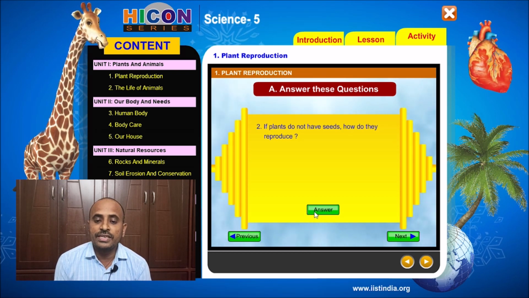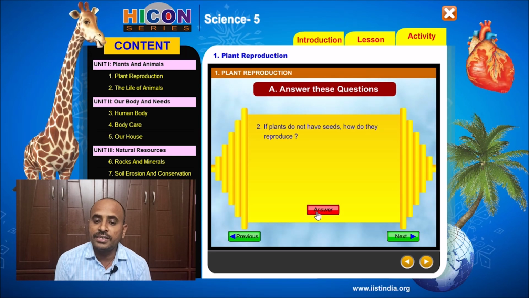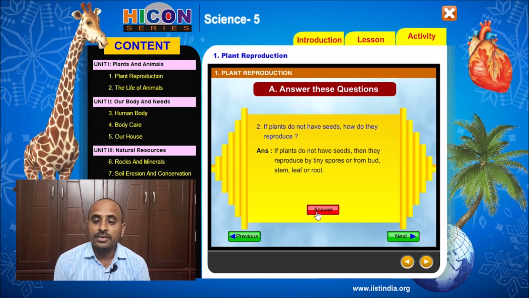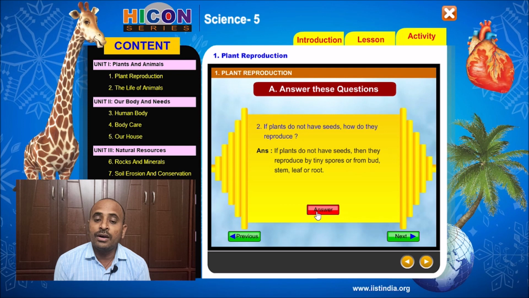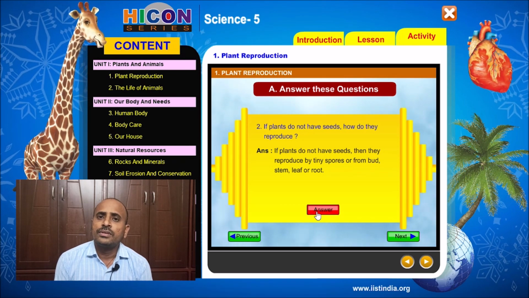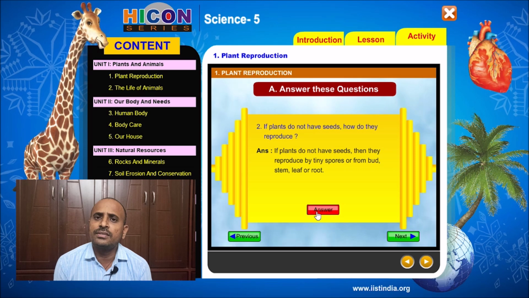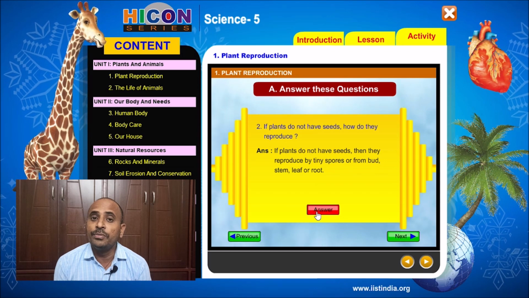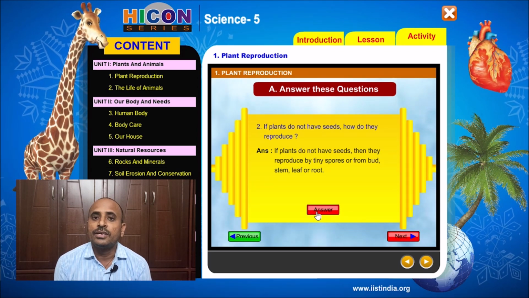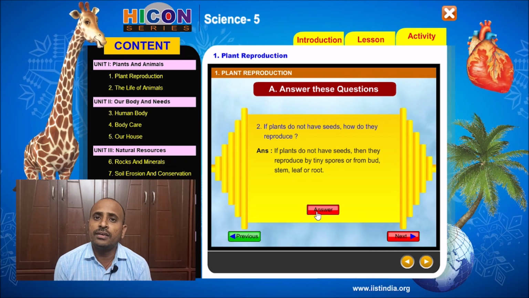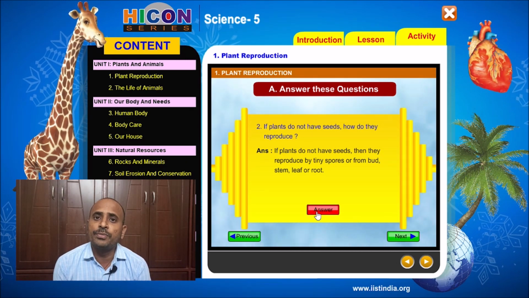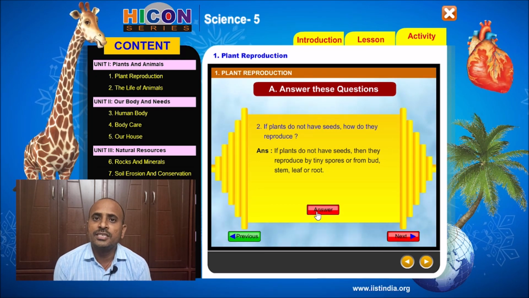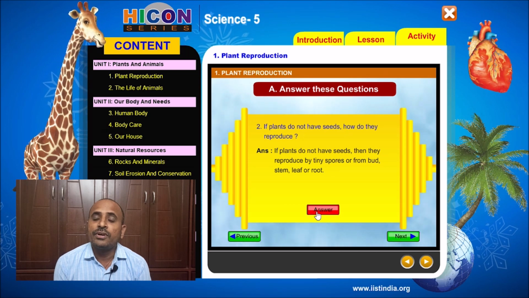The answer for this question is, if plants do not have seeds, then they reproduce by tiny spores or from bud, stem, leaf or root. Some plants do not produce seeds. That means some plants do not have flowers or seeds. Then they reproduce their younger ones with the help of their spores. And some plants reproduce new plants with the help of their body parts like buds, stem, root, leaf, etc.